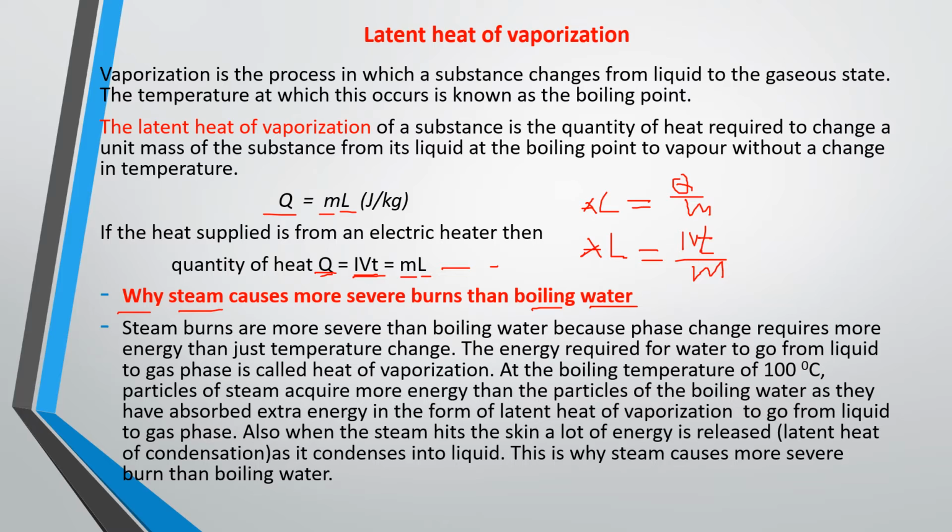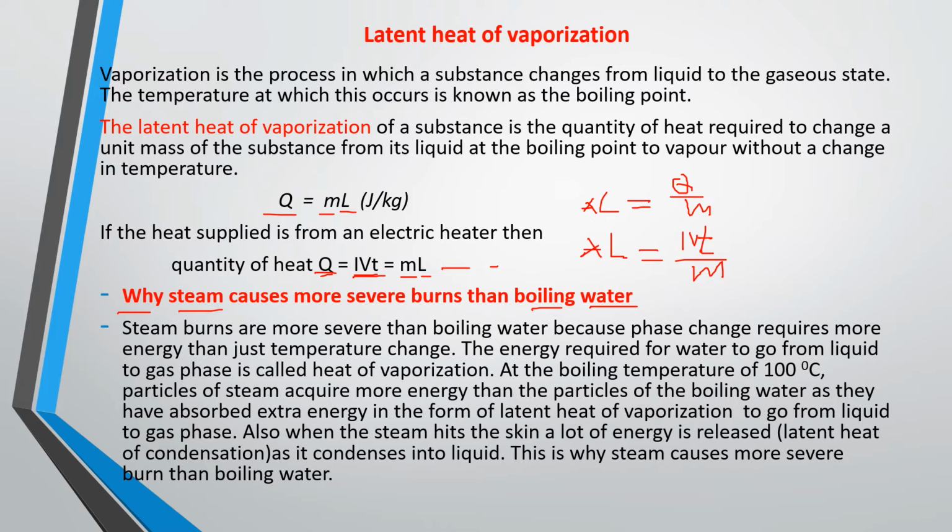So steam has these two energies. That is why the energy released by steam is more than the energy released by boiling water. For boiling water, the quantity of heat is just mc theta, while the quantity of heat for steam is equal to ml plus mc theta.